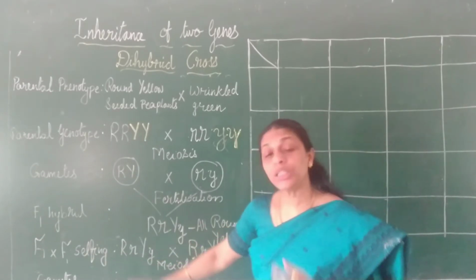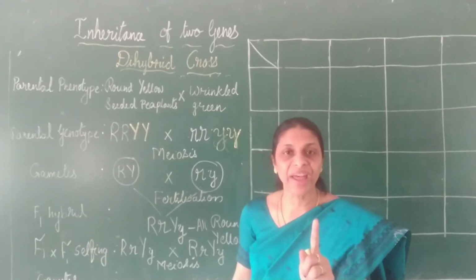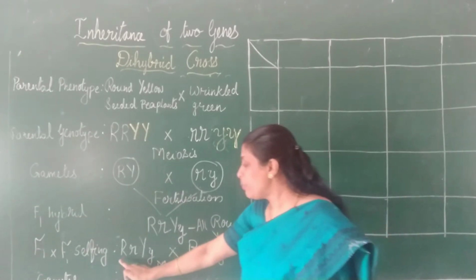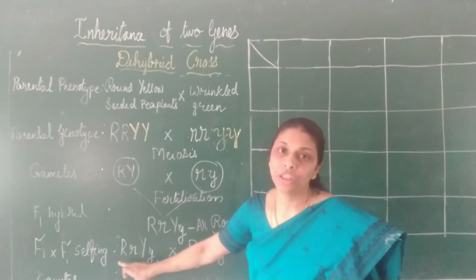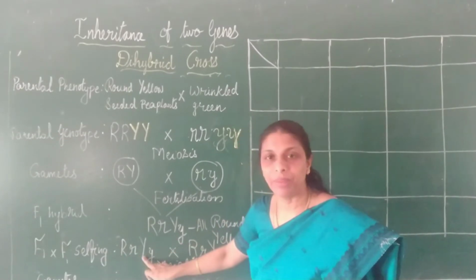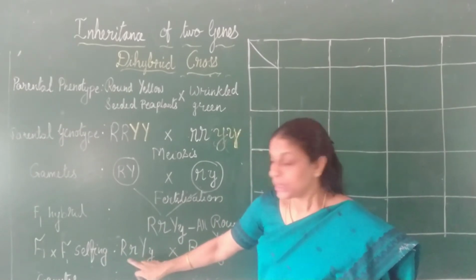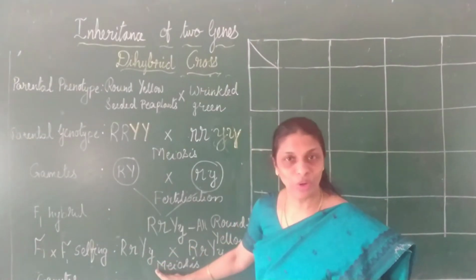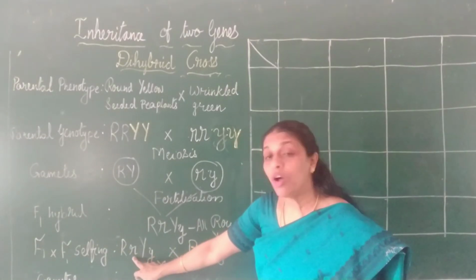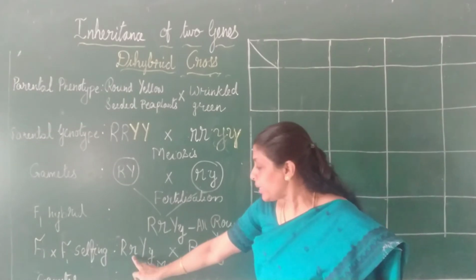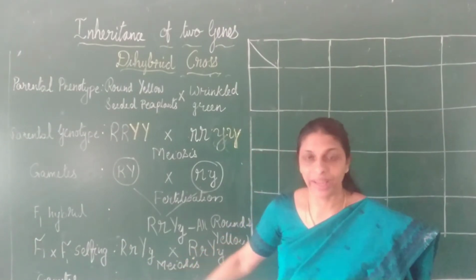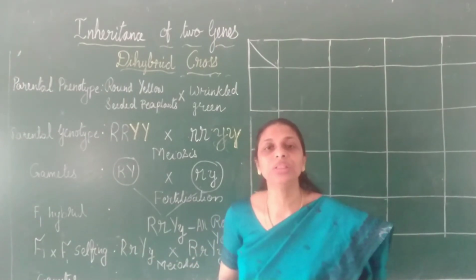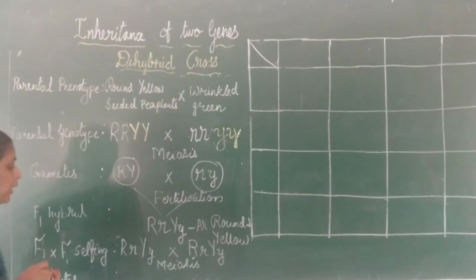Each gamete will be having one factor for each character. So one possibility is both can be dominant, that is capital R, capital Y. Right? Second one, capital R, small y. Third one, small r, capital Y. And the fourth one, small r, small y. So below this you have to write all the 4 gametes. Okay, so I am writing it here.